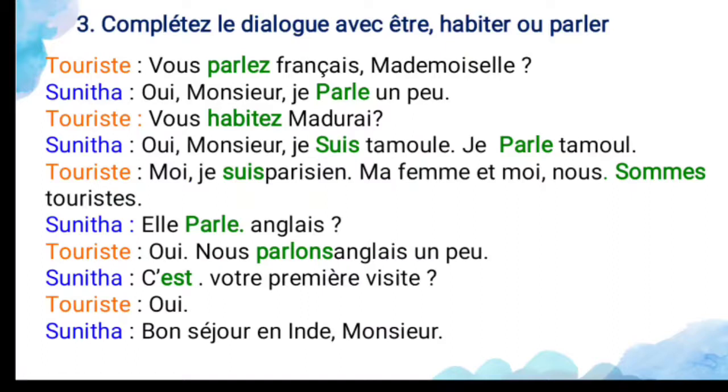Tourist: vous habitez Madurai? Are you living in Madurai? Sunita: oui monsieur, yes sir. Je suis tamoul, so I am a Tamil. And je parle tamoul, I speak Tamil also. Tourist: moi je suis parisien. So I am a Parisian. Parisian means those who live in Paris. Their name is also called Parisian. And my femme, my wife, and myself, nous dash touristes. We are tourists.